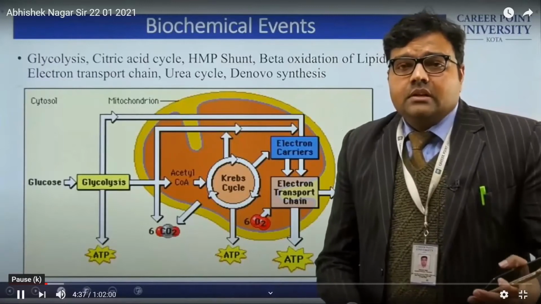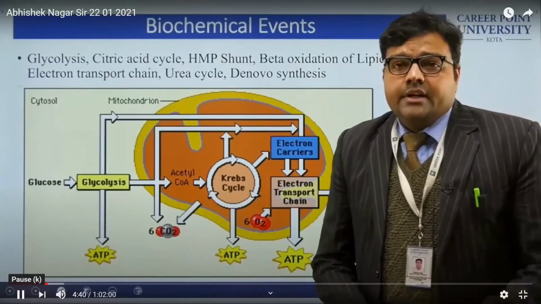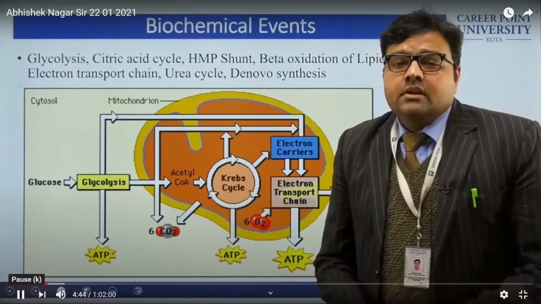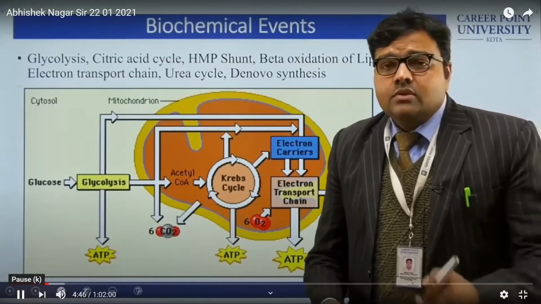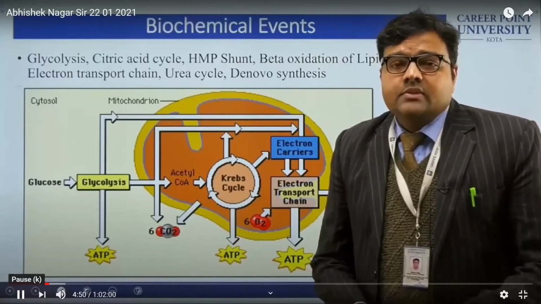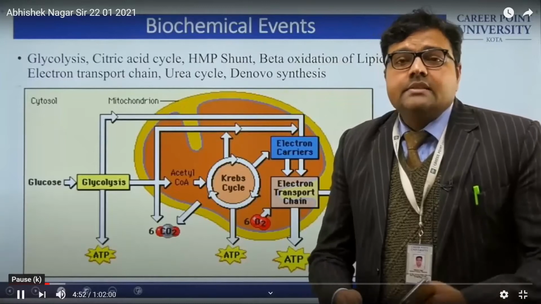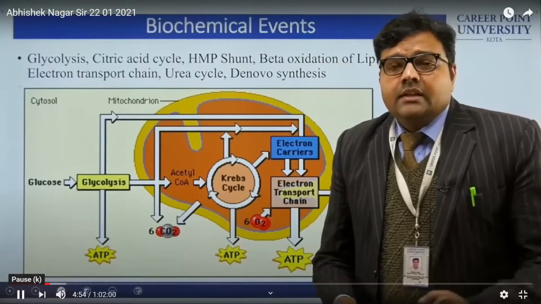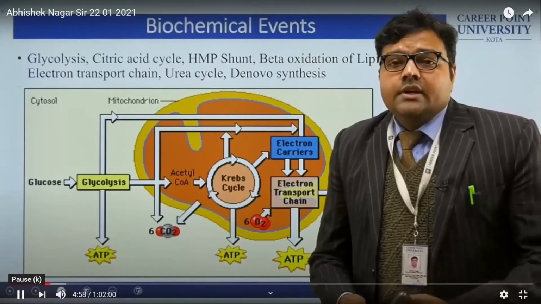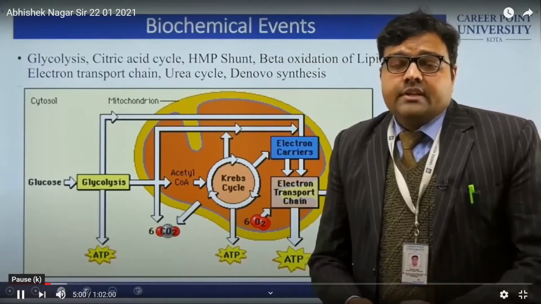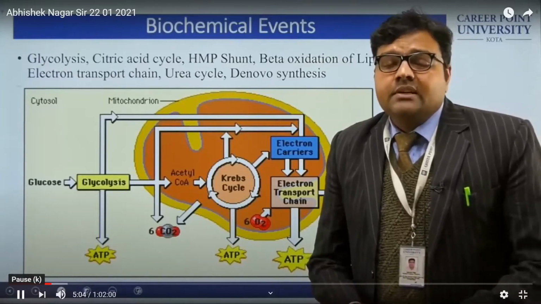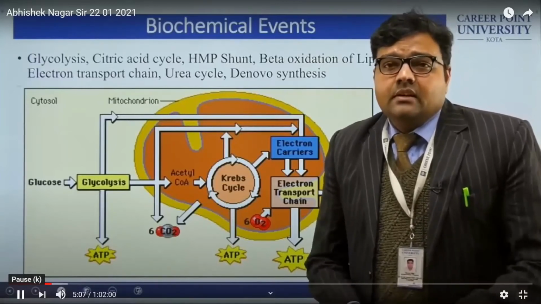When we eat a carbohydrate in the form of starch, it breaks down into glucose, and this glucose enters the cytosol, the cytoplasm of the cell, and here glycolysis occurs. Then from glycolysis, a molecule known as pyruvate is generated, and this starts a new biochemical event, the citric acid cycle.